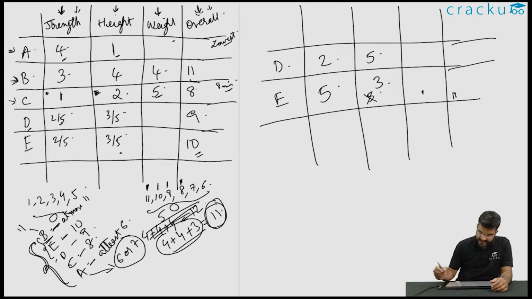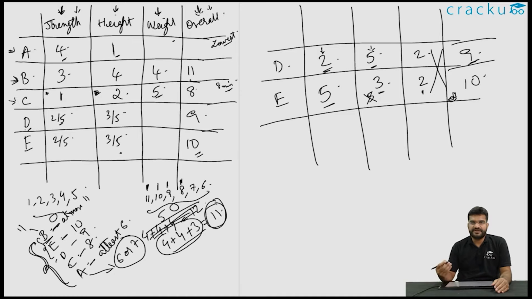got 5 in height. Now we know that the total of Dinesh is 9 and the total of Ehsan is 10. So if you are trying to calculate their individual scores in weight, both of them would be getting 2 because 2 plus 5 is 7 and 5 plus 3 is 8, and the difference between their overall score and their sum of scores in strength and height will be 2. But this is again not possible because we were told that their scores in each of the individual categories is also unique. This would imply that Dinesh did not score 2 in strength.